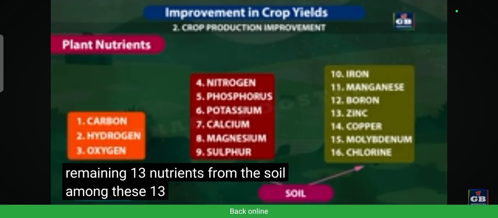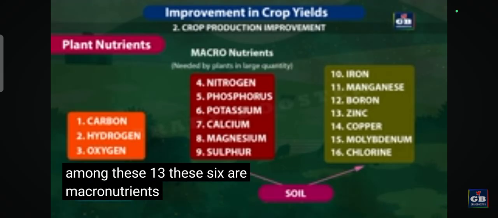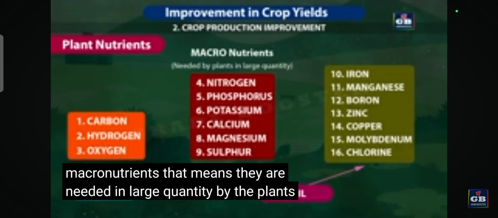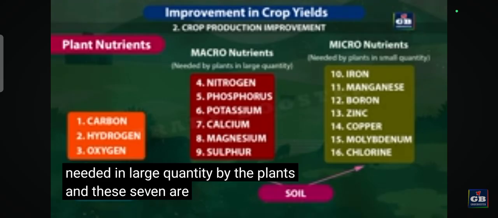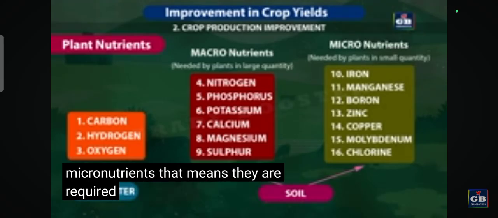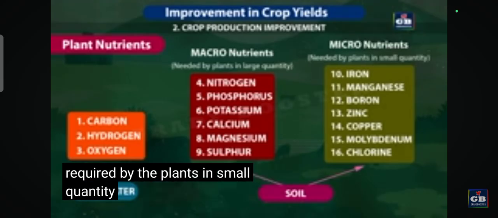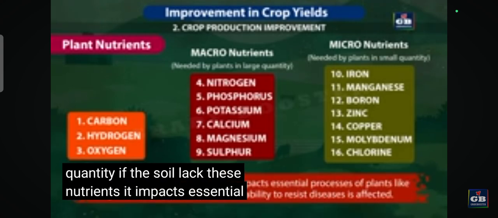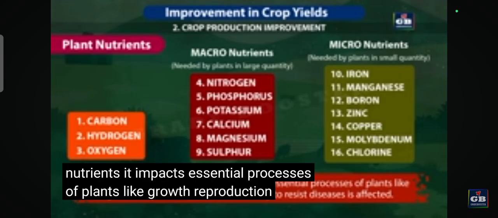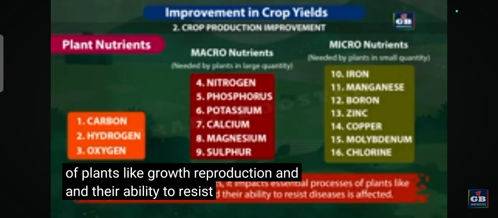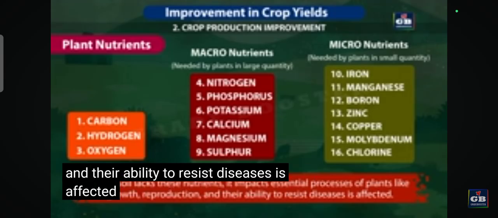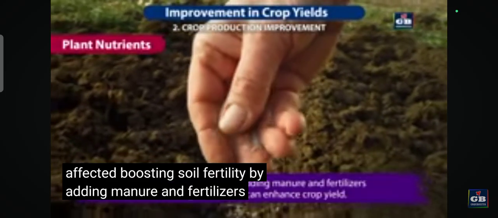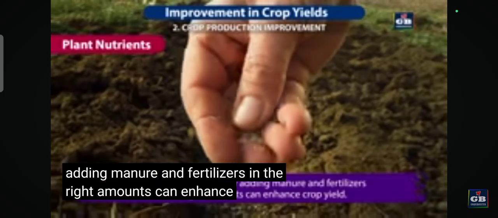Among these 13, these 6 are macronutrients. That means they are needed in large quantity by the plants. And these 7 are micronutrients. That means they are required by the plants in small quantity. If the soil lacks these nutrients, it impacts essential processes of plants like growth, reproduction, and their ability to resist diseases is affected. Boosting soil fertility by adding manure and fertilizers in the right amounts can enhance crop yield.